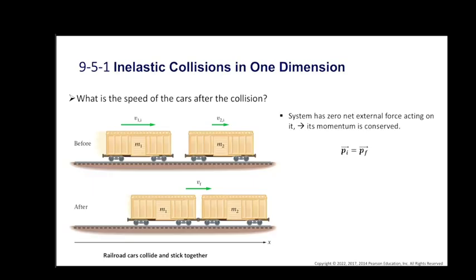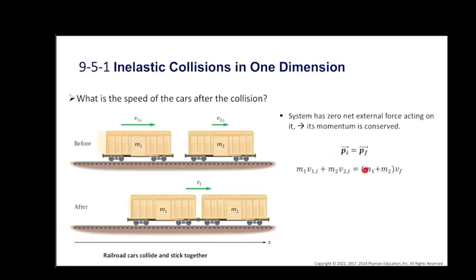The initial momentum of the cars is mass of car 1 times velocity of car 1 plus mass of car 2 times velocity of the second car, and that is the initial momentum of the system.